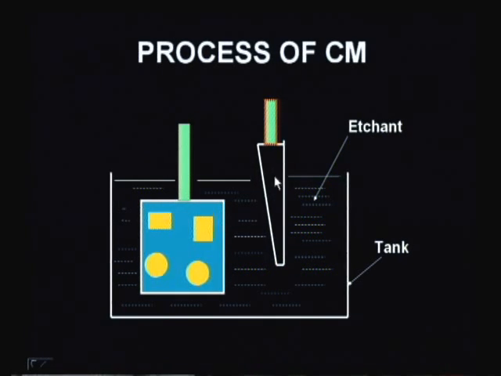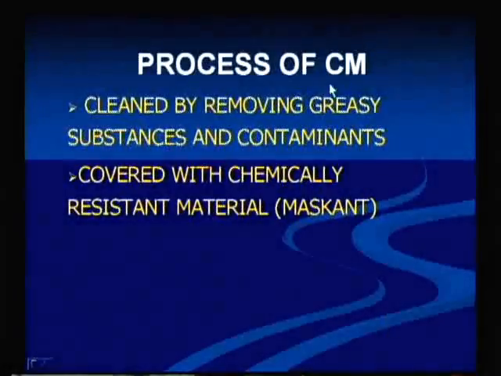So what is happening when we raise the workpiece? Here there is less exposure time, and wherever it has more time, more material removal takes place. This is how the chemical milling operation takes place. Now let us see the process of chemical milling.